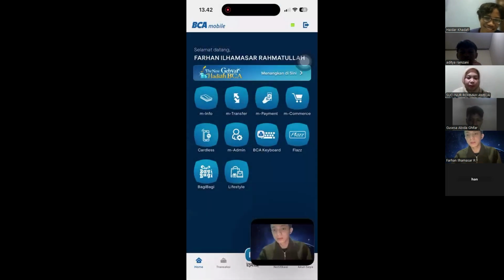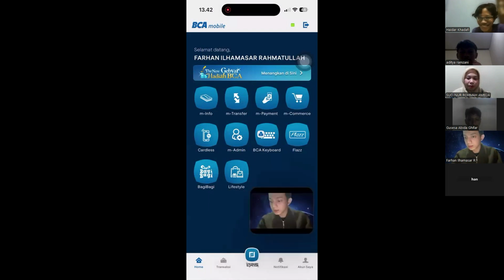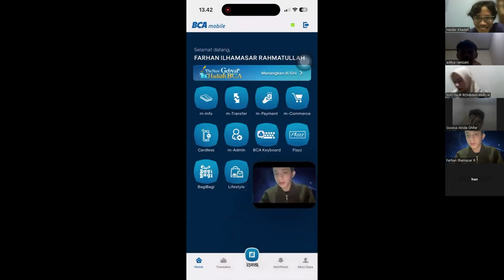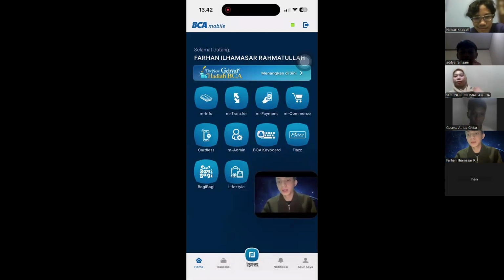Despite handling complex tasks like transfers, queries, and e-wallet top-ups, the app keeps the layout clean and not overwhelming.